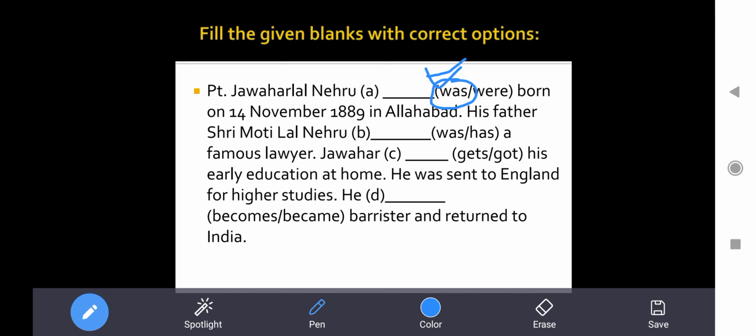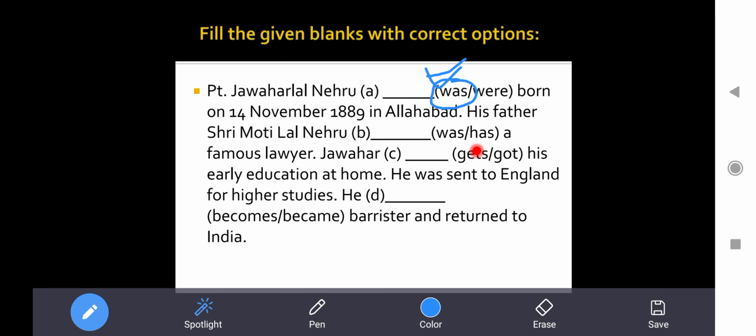All right. Now the next sentence is: his father Shri Motilal Nehru dash a famous lawyer. Was or has. See, what is the difference between was and has? Was tells us that someone was something, it tells us what someone is or was. That time we use the helping verbs like is, am, are, was, right? But if we want to tell that someone is having something, someone possesses something, in that case we use the forms of has, like has, have and had. We generally say I have a pair of shoes, right? Something like that. So here we are not saying that his father possessed a lawyer, right? Here we are saying that his father himself was a lawyer.